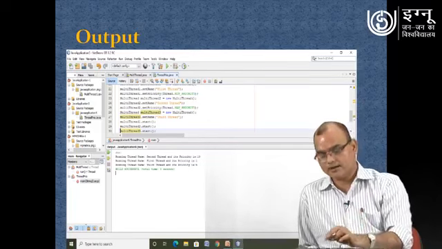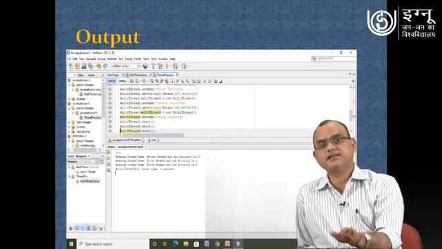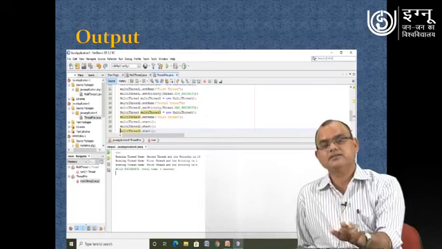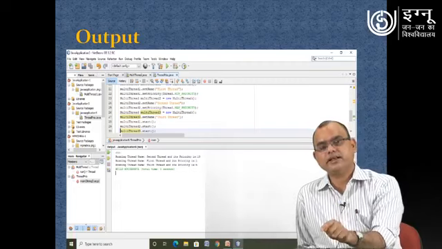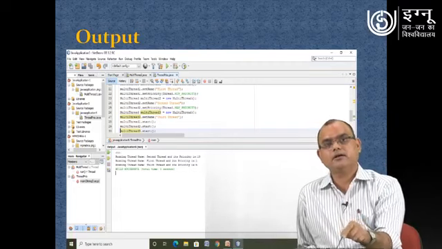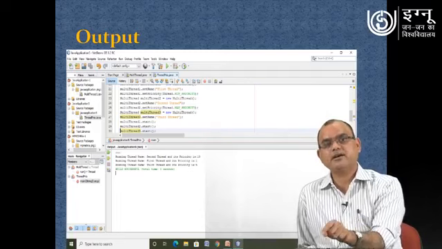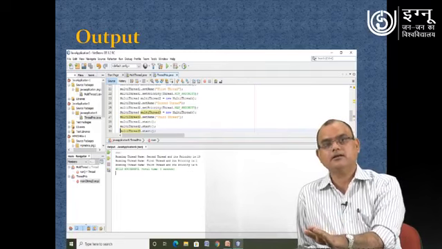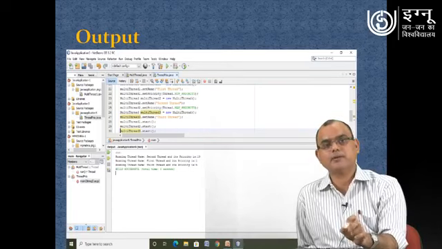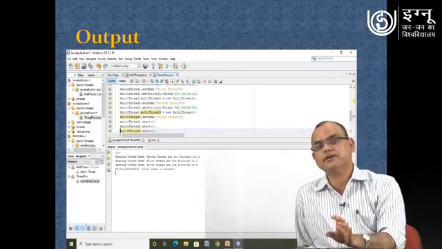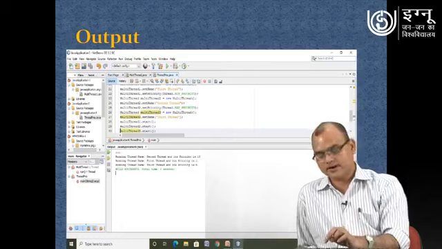In this particular exercise we have seen 4 methods: set name, get name, set priority, and get priority. These 4 methods we have used in this program, and we have demonstrated how we can use these different methods.